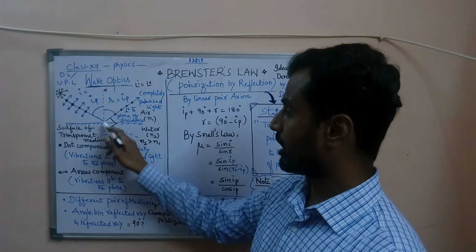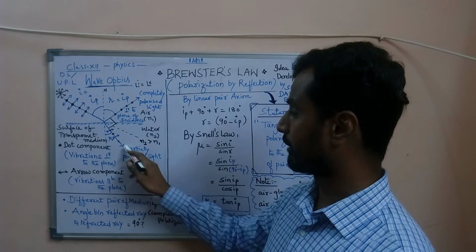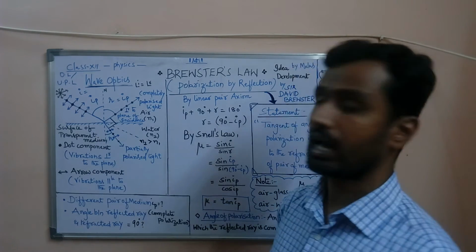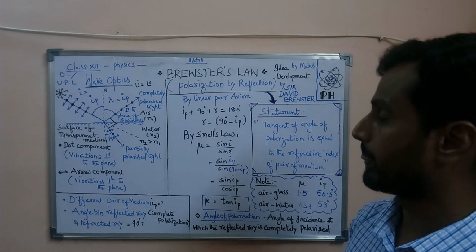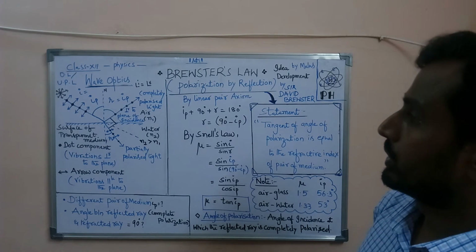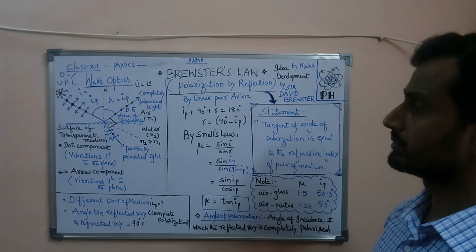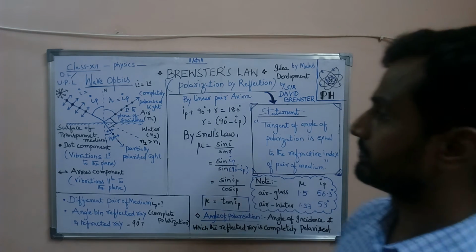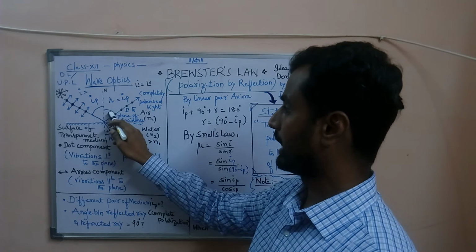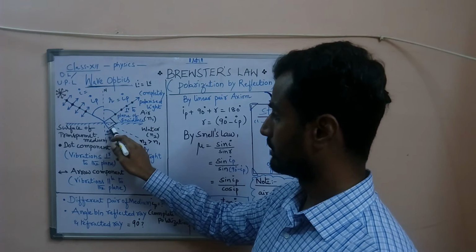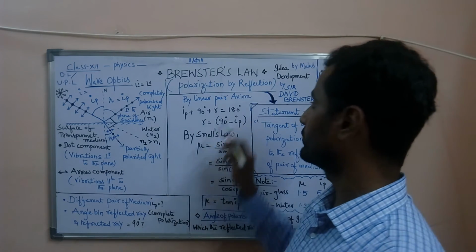And the angle between normal and the refracted ray is angle of refraction. So, by linear pair axiom, we can write that this angle plus this angle plus this angle is equal to 180 degrees.